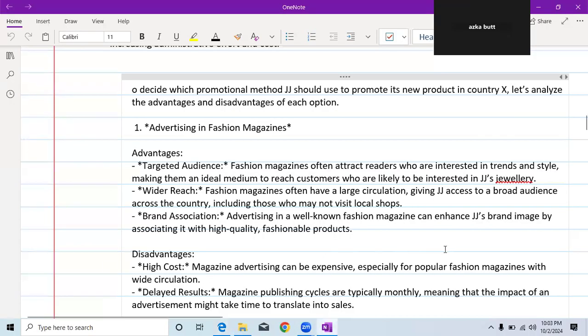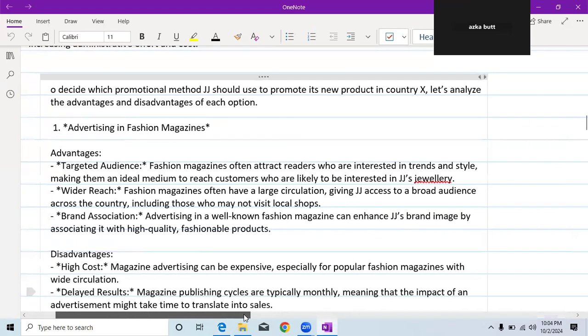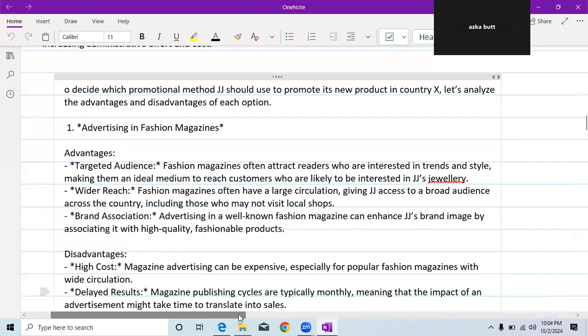Okay, so the first thing is advertising in fashion magazines. The first advantage is that there would be a target audience. Fashion magazines often attract readers who are interested in trends and style, making them an ideal medium to reach customers who are likely to be interested in JJ's jewelry.